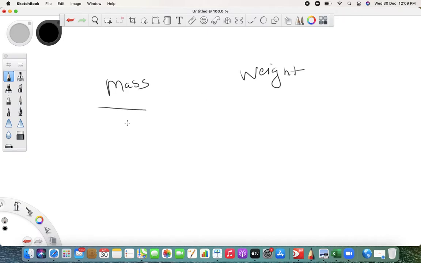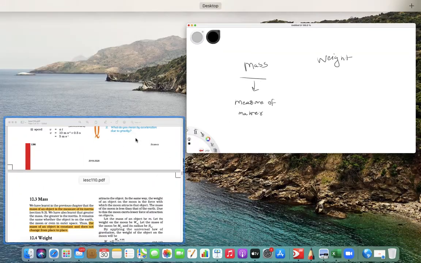What do you call mass? Mass is a measure of matter in your body. Matter is what? Bones, skin, flesh, blood, everything that you include, we call it mass.